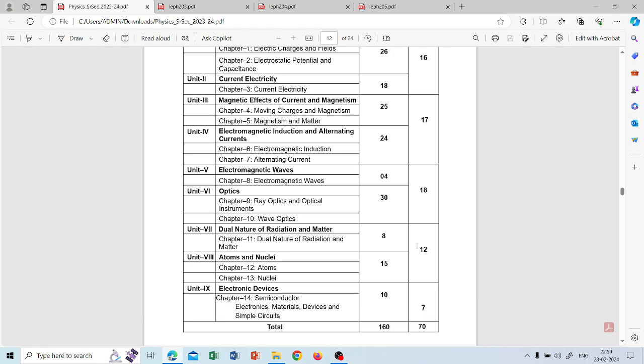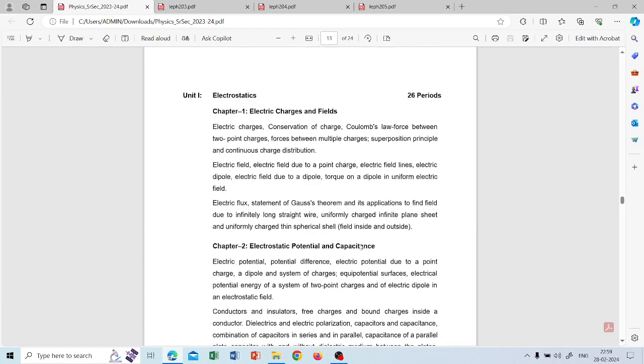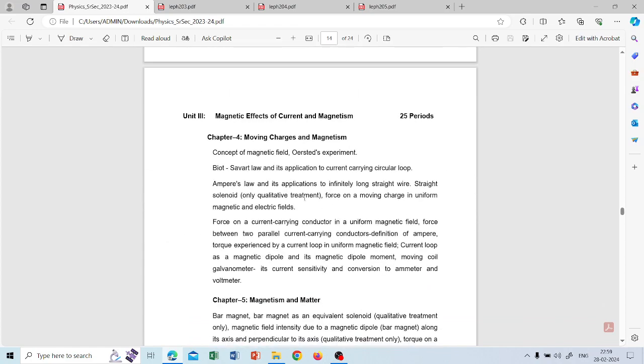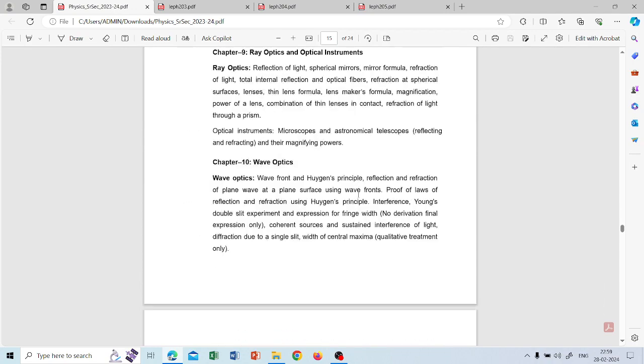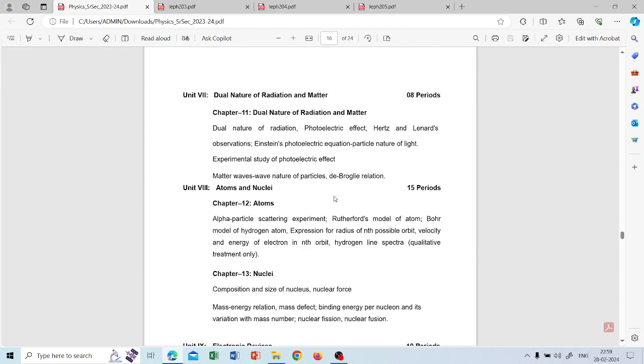So in this manner, I'm going to say what to do and how to revise, and even those who are starting now can still catch it up. So it is not a problem. Still there is a time of 4 days. So dual nature of radiation and matter. So let us go to chapter 11 now.